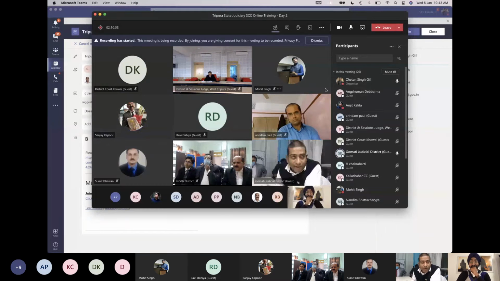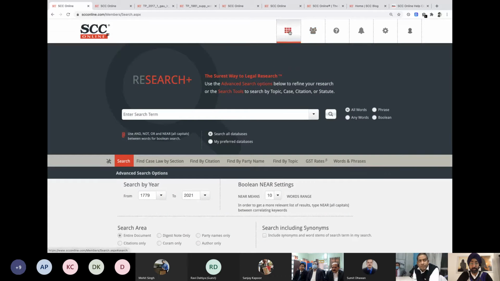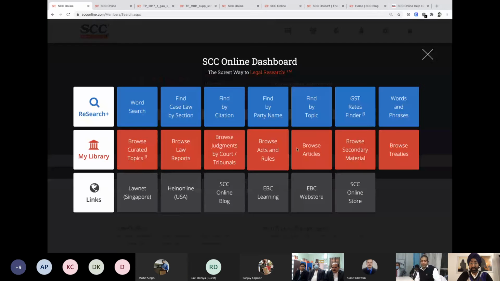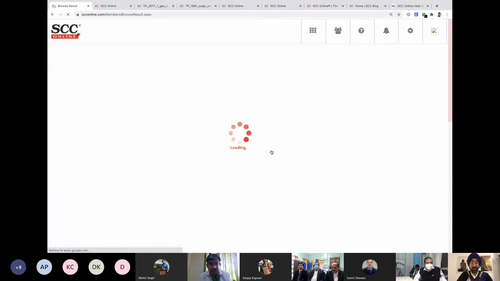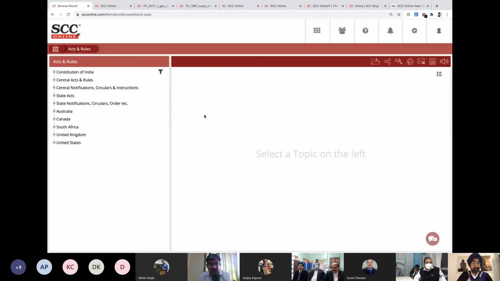Can we find notifications and circulars, various government circulars issued under various sections? We can do that, sir. We can search for all these circulars and instructions, ministry wise. Like I said earlier, let me show it to you quickly. I go to this and browse acts and rules. I can also search. I can do a word search on that. But rather than doing that, I'm just going with this.